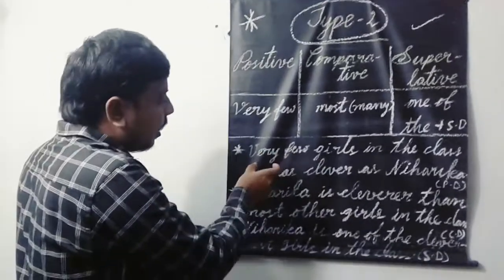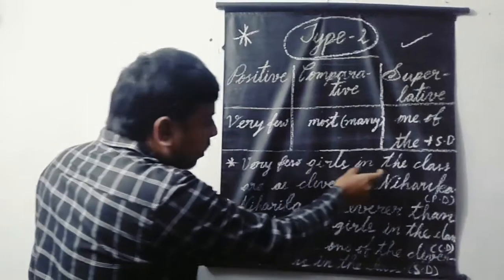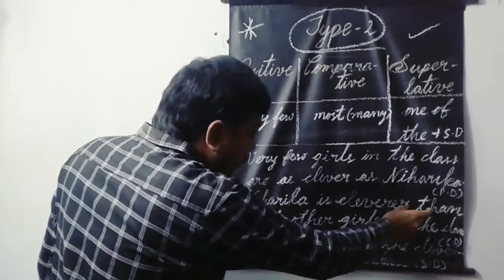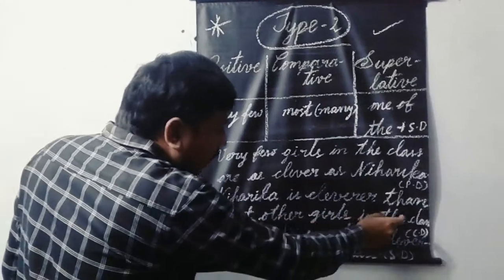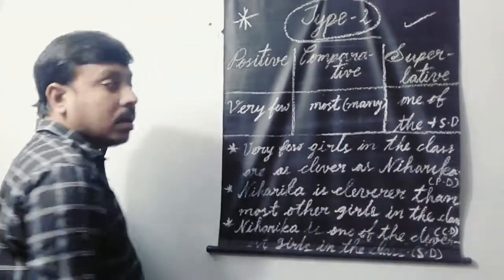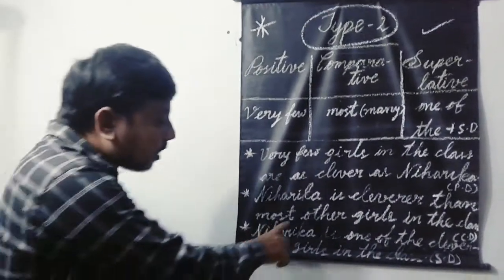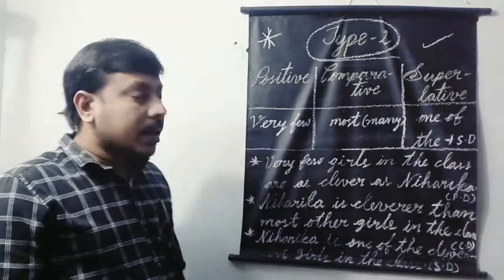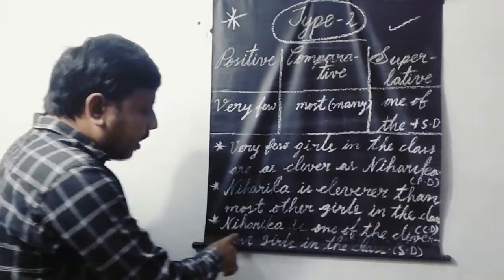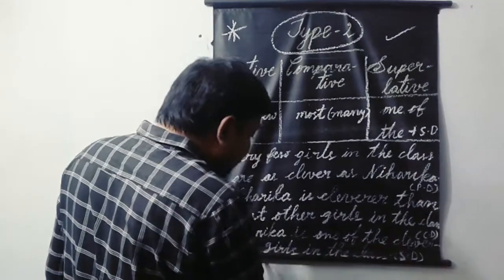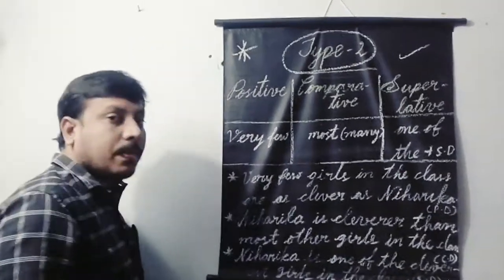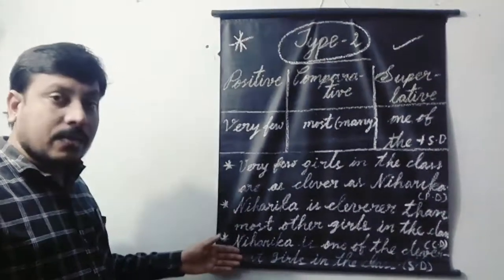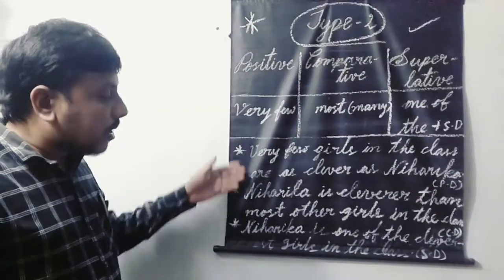Now let us see. Very few girls in the class are as clever as Niharika. Niharika is cleverer than most other girls in the class. Here you can use than most other or than many other. Both can be used. Niharika is one of the cleverest girls in the class. This is superlative degree.